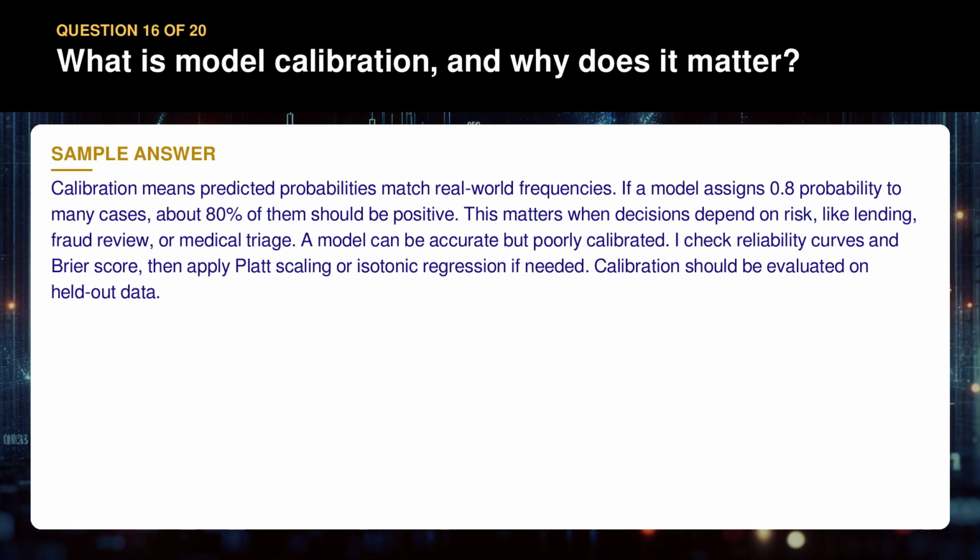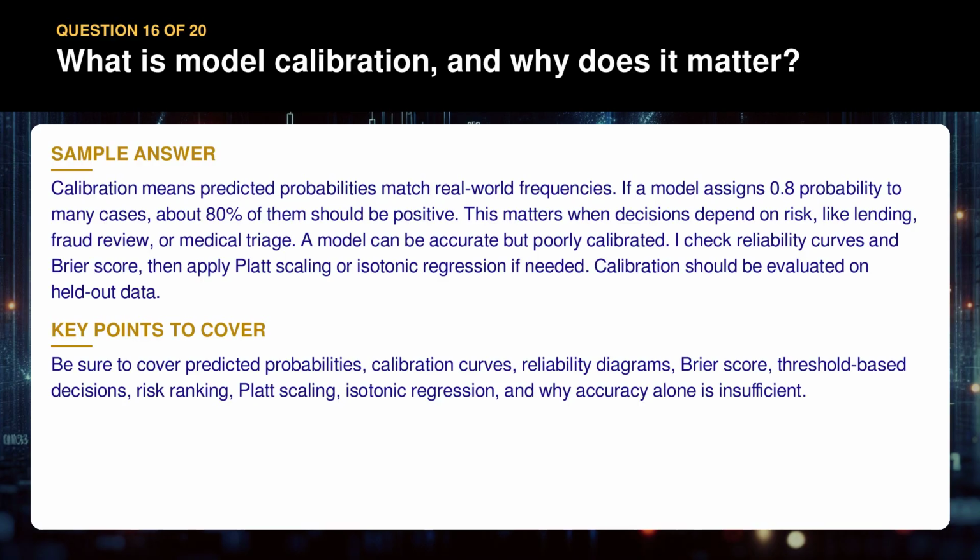I check reliability curves and Brier score, then apply Platt scaling or isotonic regression if needed. Calibration should be evaluated on held-out data. Be sure to cover predicted probabilities, calibration curves, reliability diagrams, Brier score, threshold-based decisions, risk ranking, Platt scaling, isotonic regression, and why accuracy alone is insufficient.